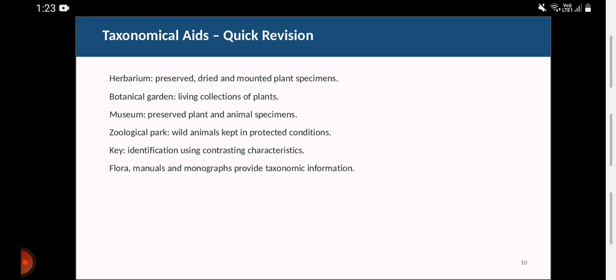It is a living collection of plants, right? Shibpur Botanical Garden is in Howrah. The main attraction is the banyan tree over there. We don't know the actual trunk of that banyan tree. It is very old, right?